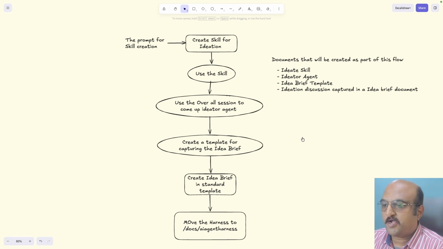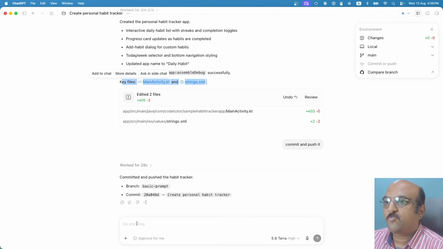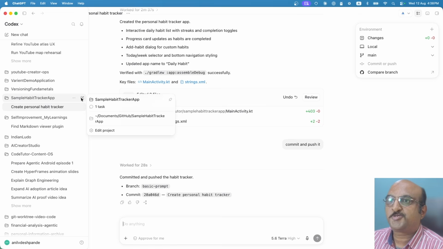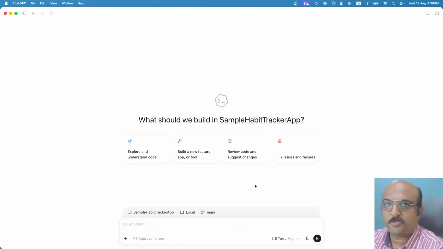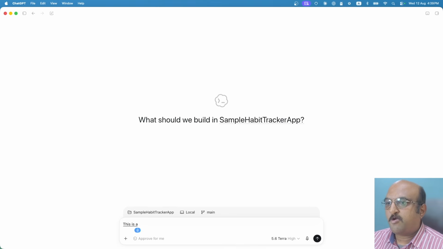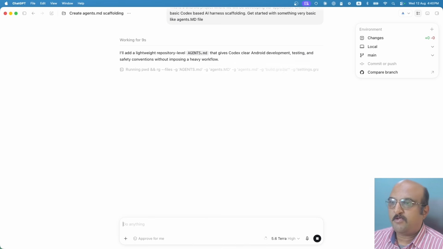So let me get back to Android Studio here, check out the main branch. I will open Codex here, start a fresh session, and I will use high reasoning effort. This should be good enough for the kind of work that we will be doing. I will basically say this is an Android project where we will be developing our application. Create basic Codex-based AI harness scaffolding. First off, get started with something very basic like an agents.md file. It should create an agents.md file after going through this project codebase.